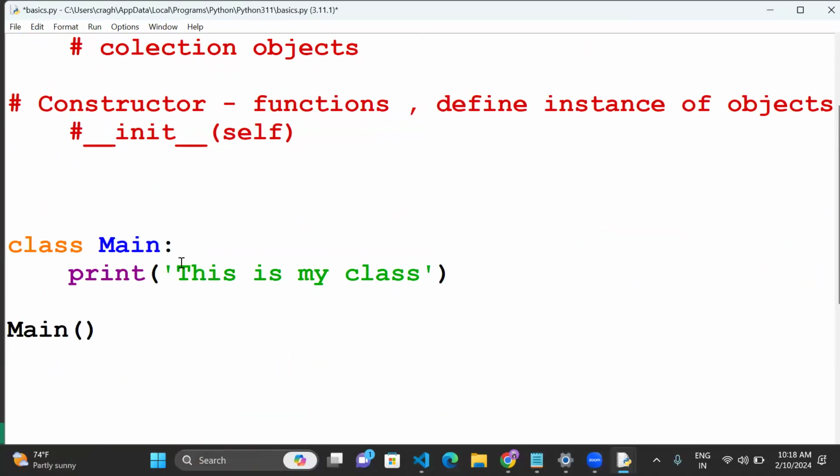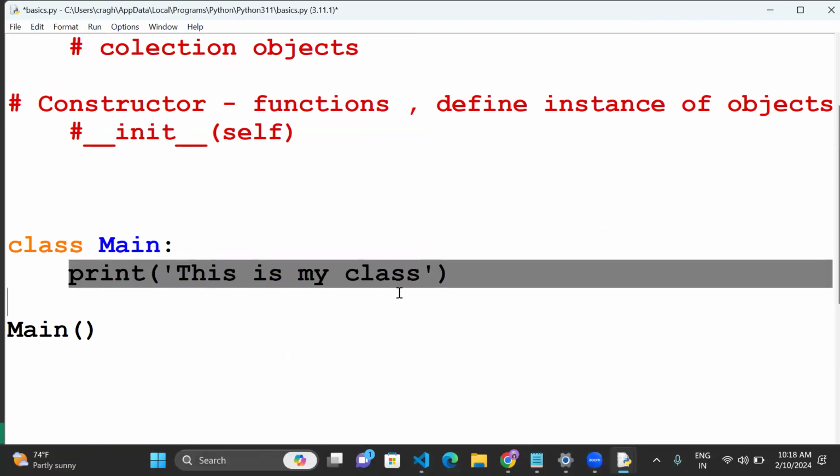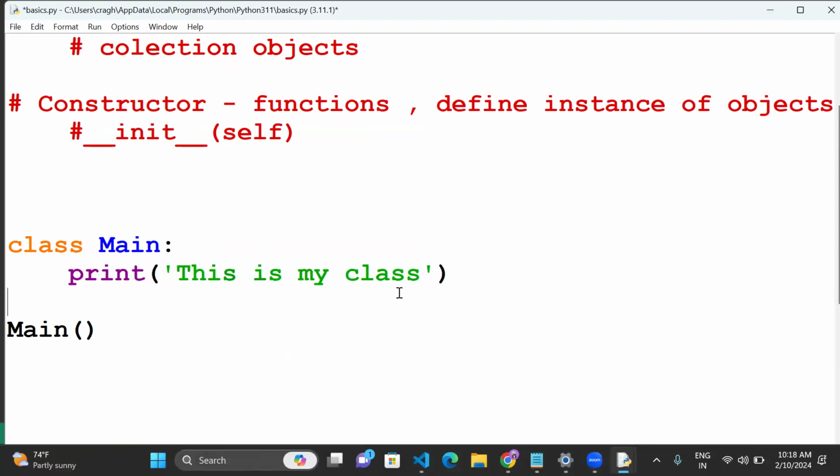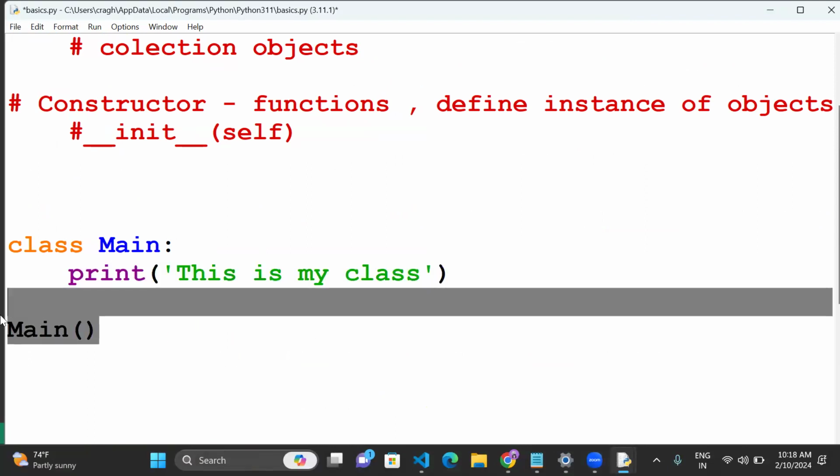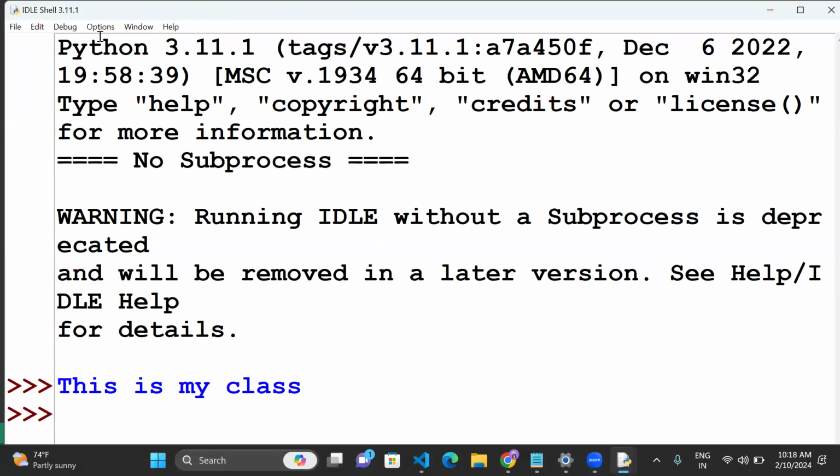Now we'll see here, I have given one class. The class name is main. I simply pass a basic print statement, this is my class. And finally, I call the class name, main. Now we can run the module. What happens? The specific class will be triggered.